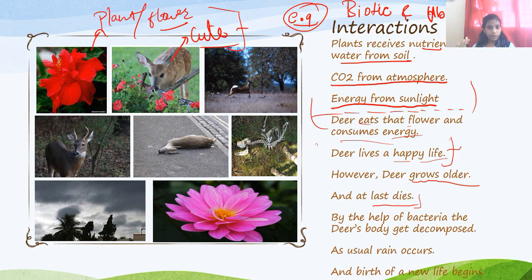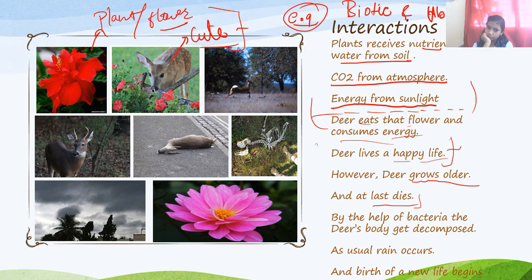So what happened? Let's go to the scientific world. Don't get into the emotional world. At last, when he dies, by the help of the bacteria, the deer's body gets decomposed. These are the skeleton of the deer after he died. It's easy to say bacteria is like this only. Because of the bacteria, the deer's body gets decomposed.